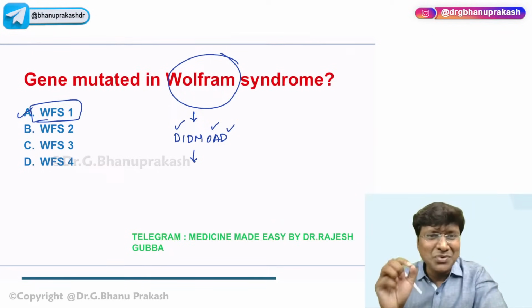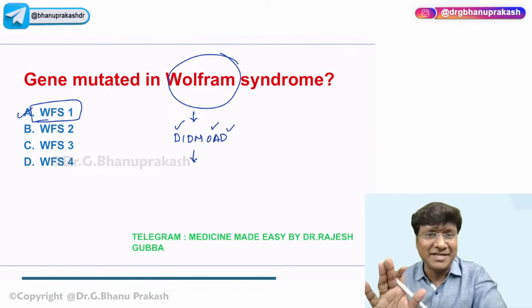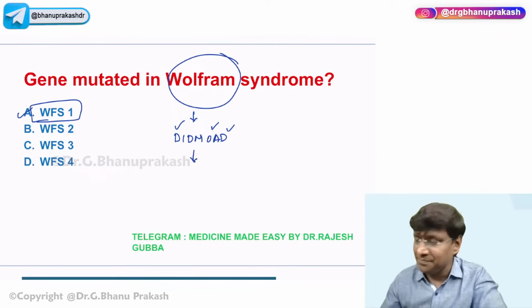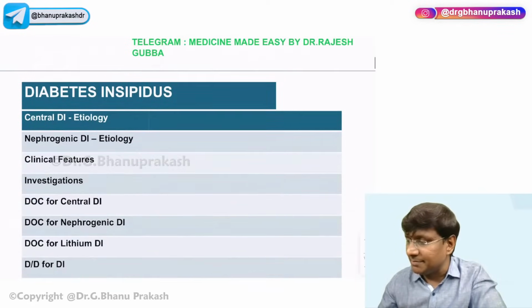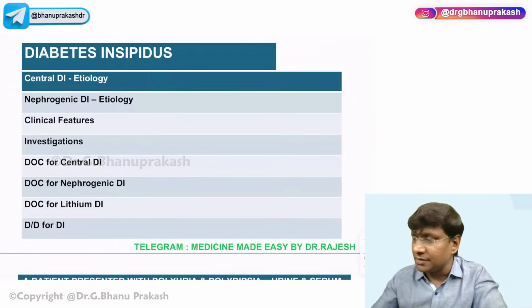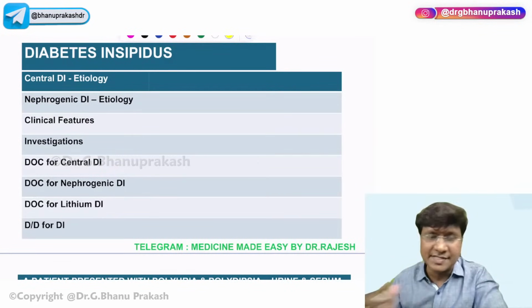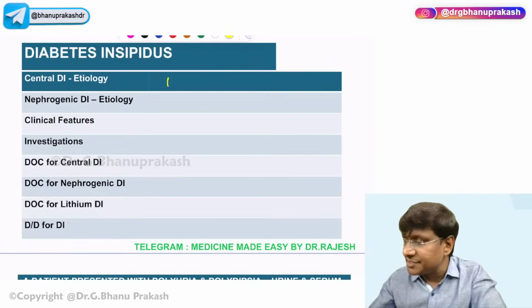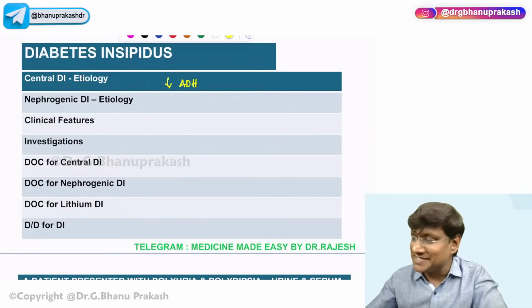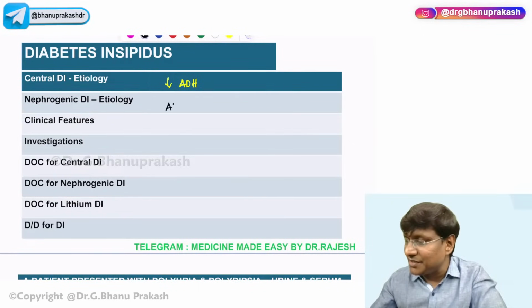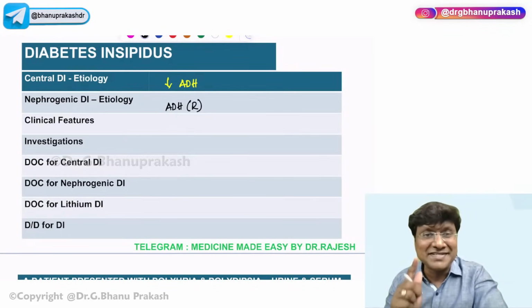Now, I'll do a quick revision of the entire diabetes insipidus in just 1 minute. Just follow this particular table, which is very important. We have two forms of diabetes insipidus. One is central diabetes insipidus, where there is a decrease in antidiuretic hormone, and the other is nephrogenic diabetes insipidus, where the antidiuretic hormone is present, but the receptors are resistant.